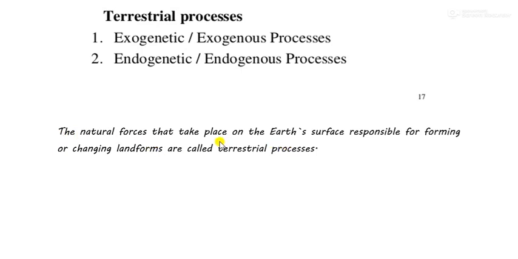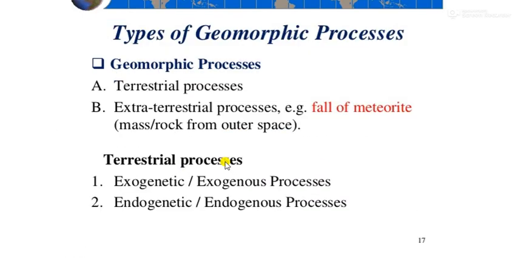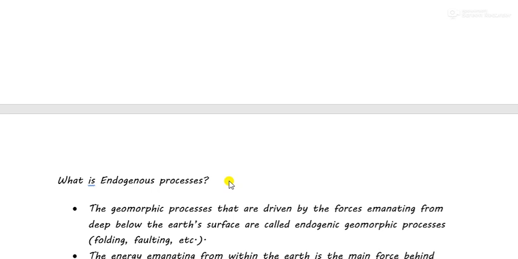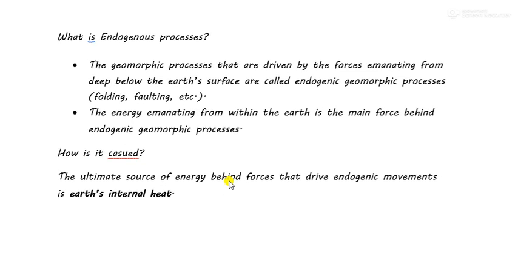Whatever is in your book, I have read all of it and written it in simple words for you so that you can learn easily. Now, terrestrial processes are also of two types: endogenetic processes and exogenetic processes, or endogenous and exogenous. Now, what is endogenous process? The geomorphic processes that are driven by the forces emanating from deep below the Earth's surface.